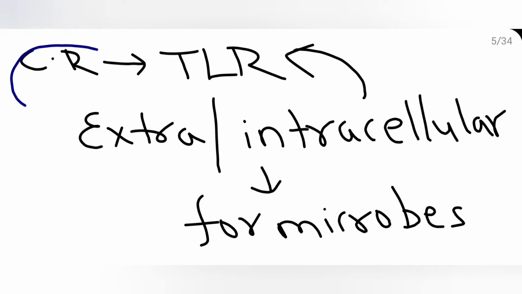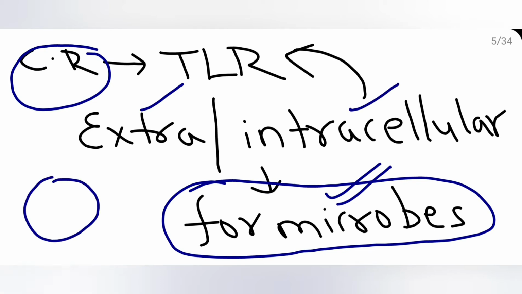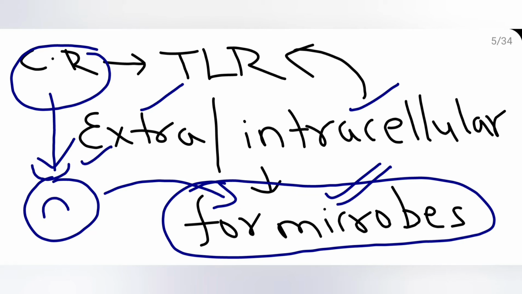So I told you about cellular receptors. What are these cellular receptors? These cellular receptors are for microbes. Say for some bacteria, staphylococcus, there is one receptor. Those cellular receptors for microbes could be extracellular or intracellular. So in a cell, they see a microbe, and it has the cellular receptor, which could be on the outer surface or inside. It could be extracellular or intracellular. So these are known as toll-like receptors.